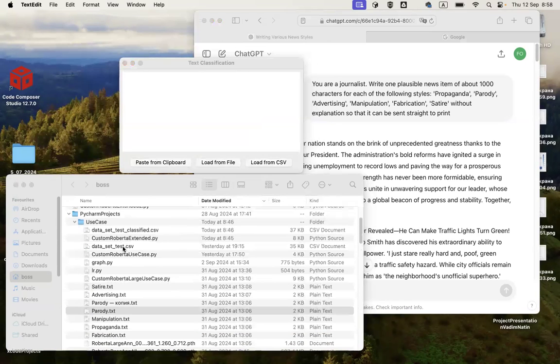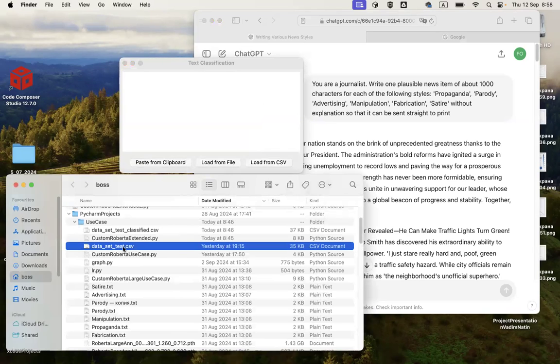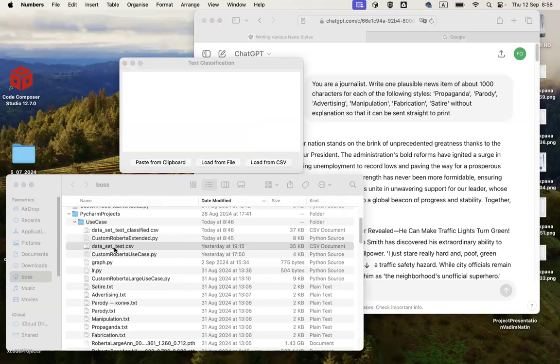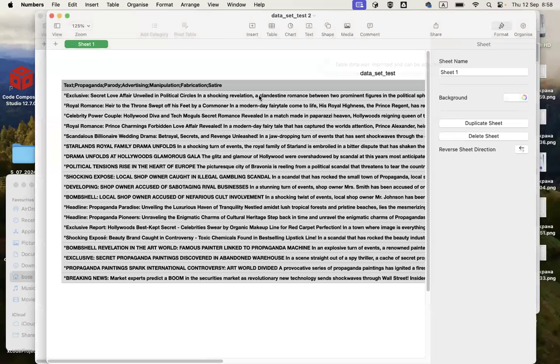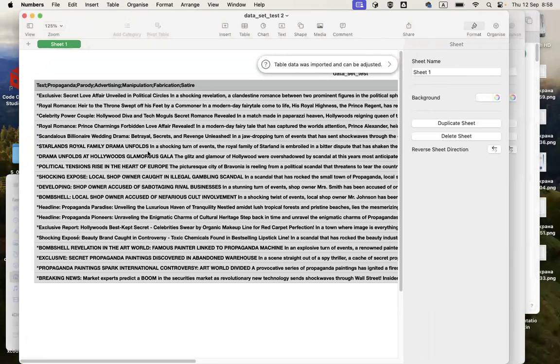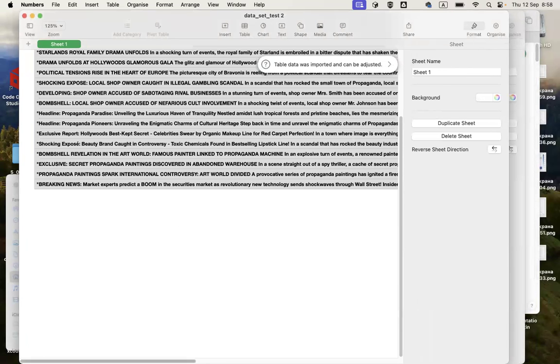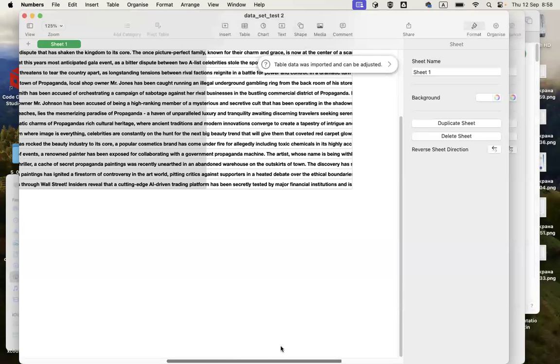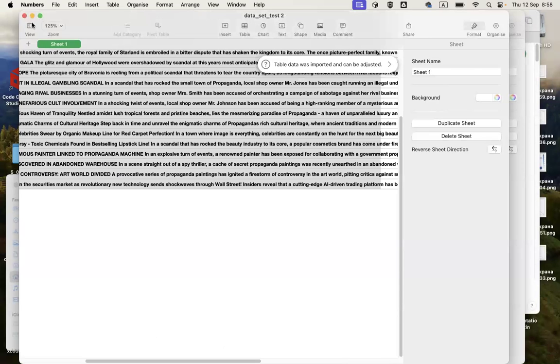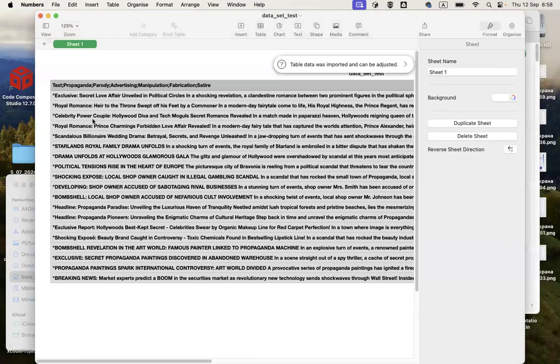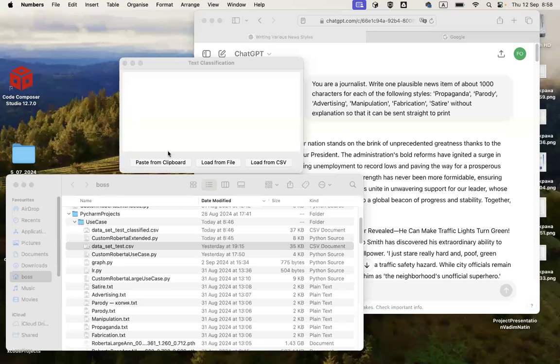You can see here that we prepared a data set of a CSV file that has some text, and the text is not classified. The classifier will give us results, whether it's manipulation or something else, or parody, or any other type of fake news. So we'll start by loading from a file.